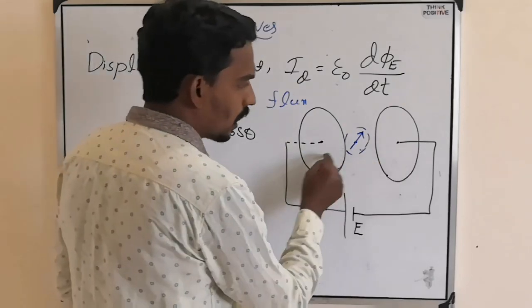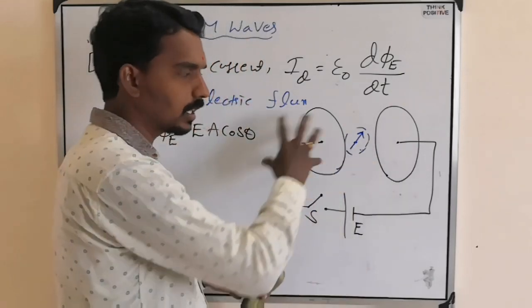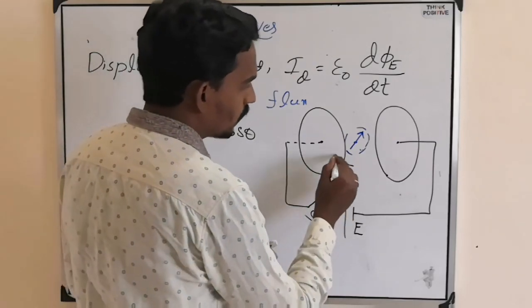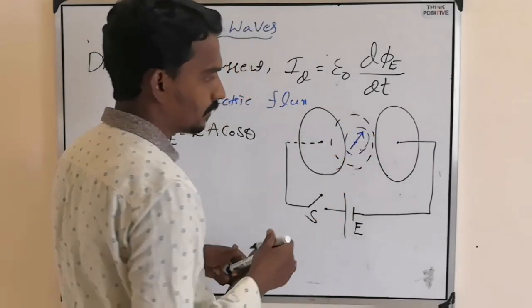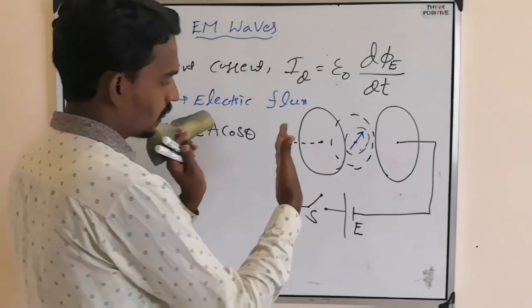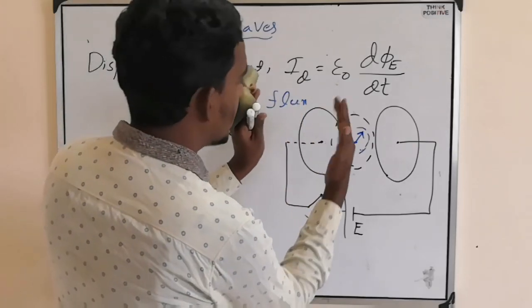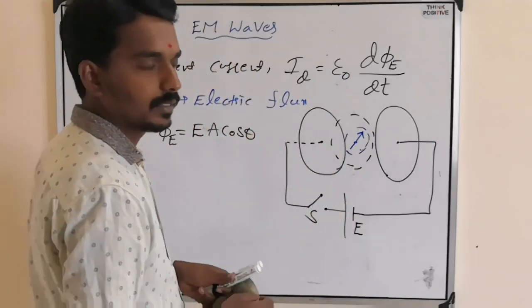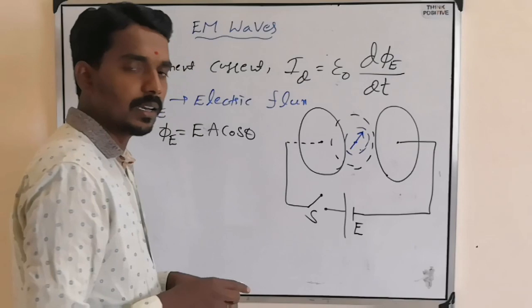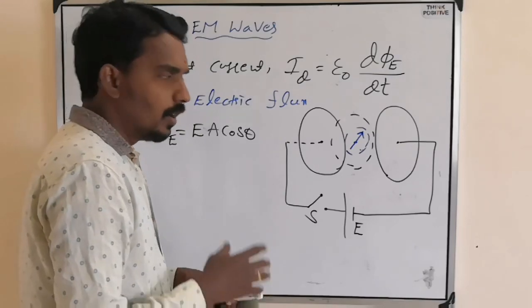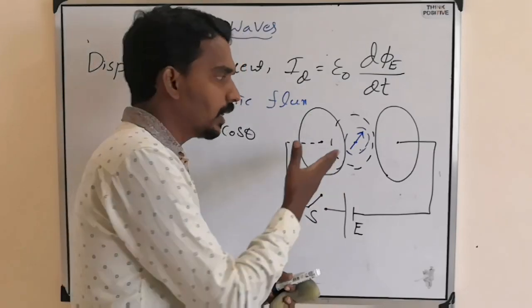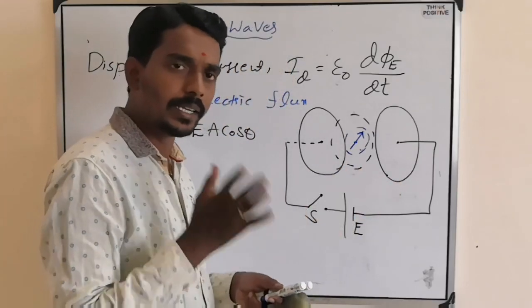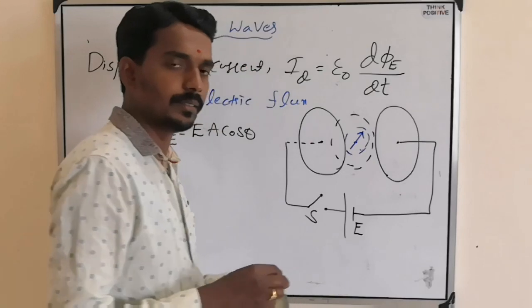These are the two plates of the capacitor, circular plates. Now imagine one circular area between the two plates, in which there is a magnetic needle. When there is a magnetic field, then only the needle will deflect. Yes or no? The needle deflects due to a magnetic field.